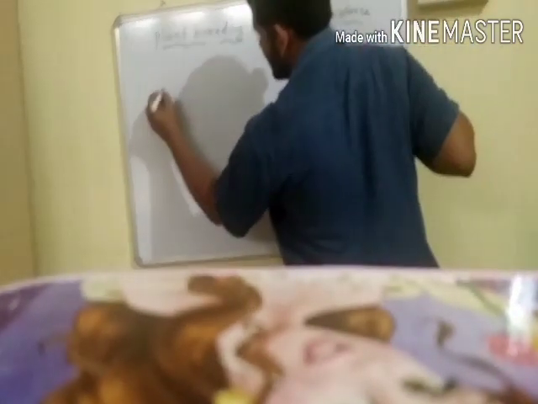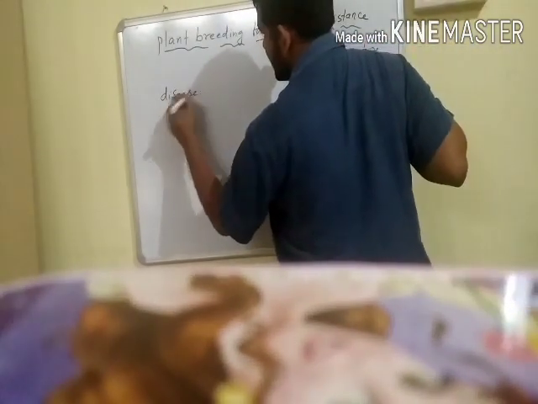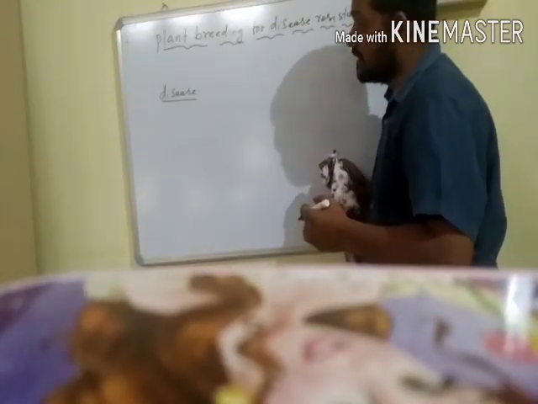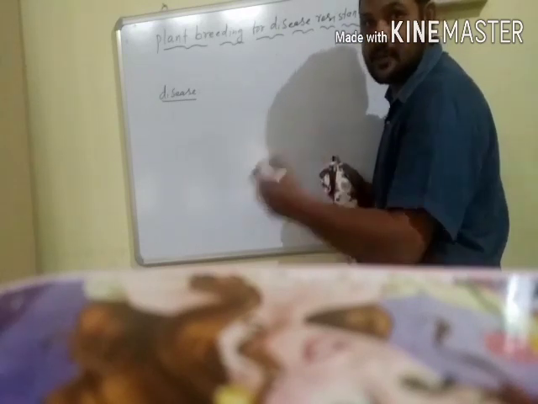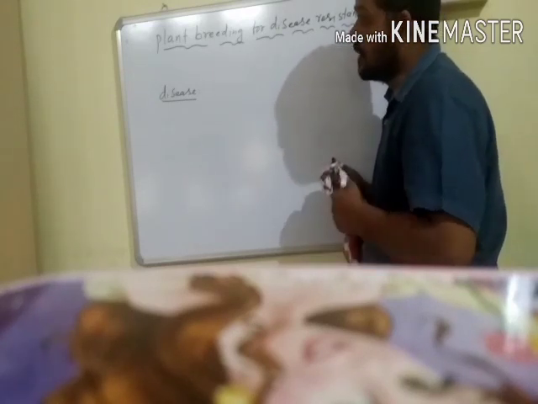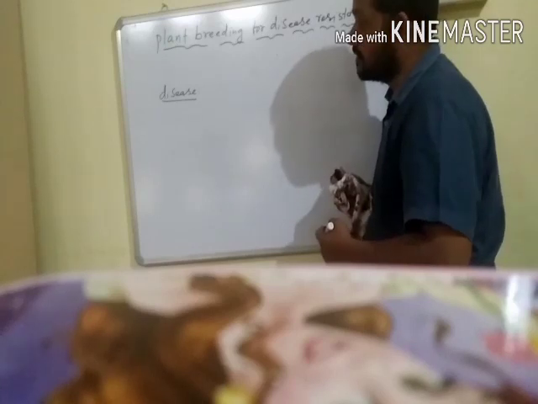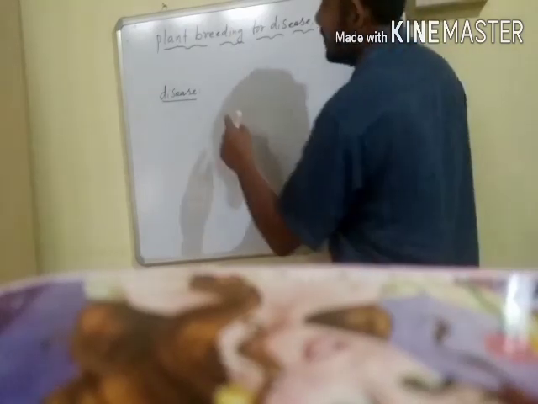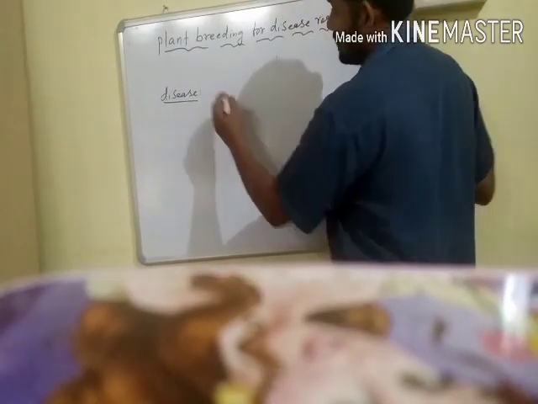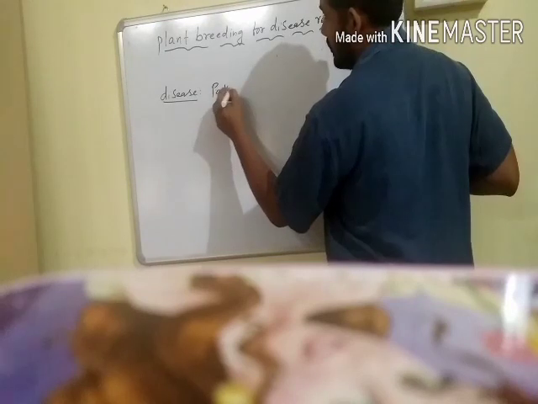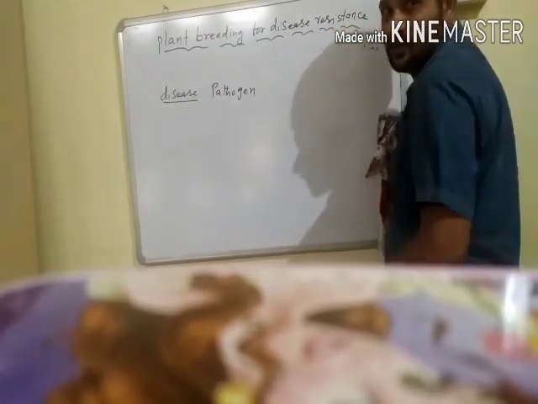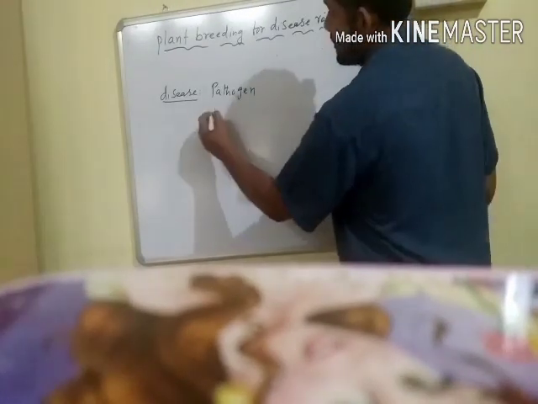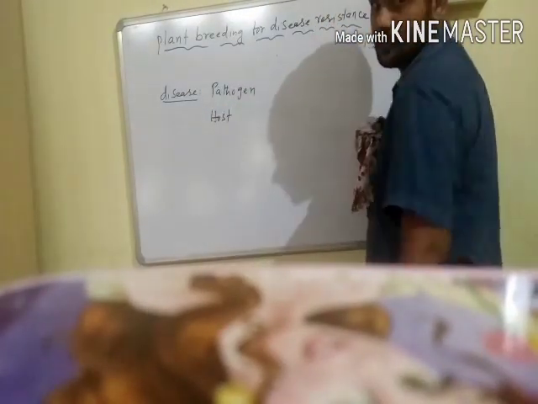So what is disease? Disease is an unhealthy condition caused by defective nutrition, an unfavorable environment, or defective genotypes. The organism which causes disease is called the pathogen, and the organism in which disease is produced by the pathogen is called the host.